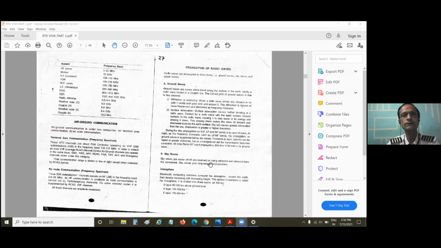Anyway, what you must know from the examination point of view is that propagation of radio waves is done basically by two parts. Don't go to the third part, that is space waves. It's not material now because we are not using space waves. Ground wave and sky wave. Ground waves have a drawback of only going to a shorter distance. Sky wave has an advantage of going to a longer distance. So long distance communication or navigation can be done by sky waves, not by ground waves.